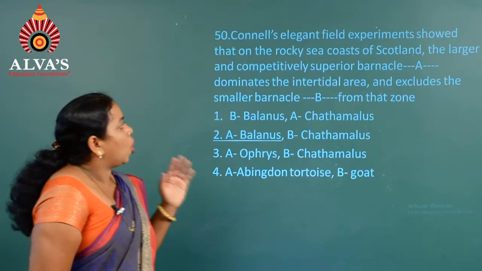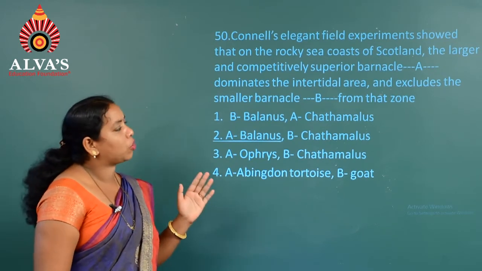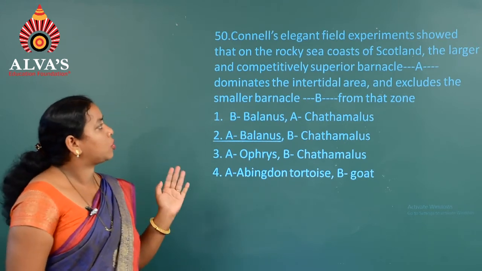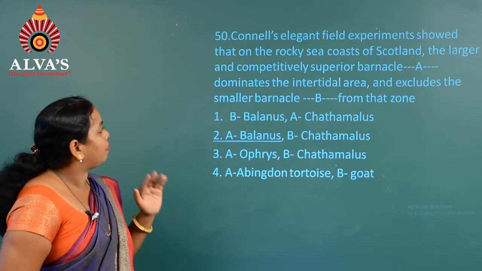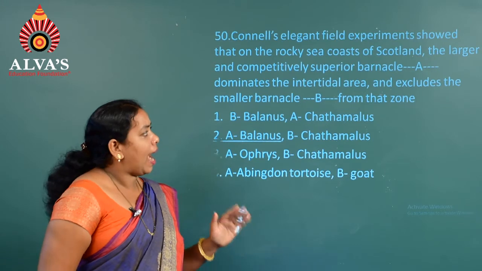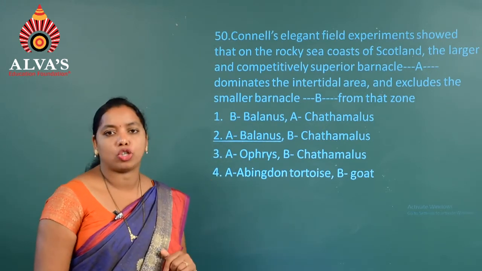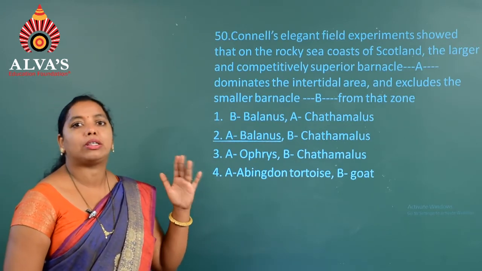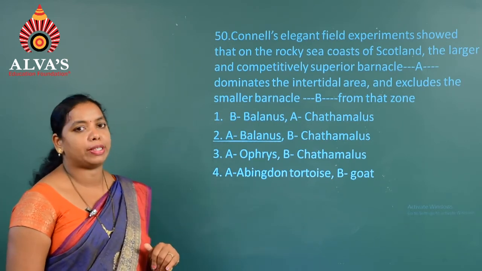Question 50. Connell's elegant field experiment showed that on the rocky sea coast of Scotland, the larger and comparatively superior barnacle, dash, dominates the intertidal area and excludes the smaller barnacle, dash, from that zone. This is the concept of competitive exclusion, which comes under competition type of interaction.